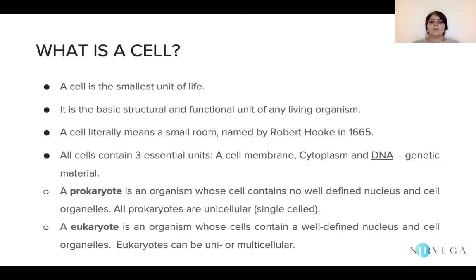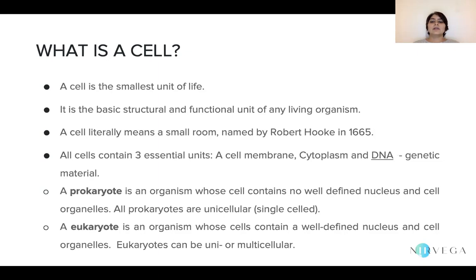Any living form, its most basic structural and functional unit is called a cell. And now you may call it basic, but there is nothing basic about a cell. As we go through the next slides, we will understand just how sophisticated, organized, and compartmentalized the smallest unit of any living organism can be.